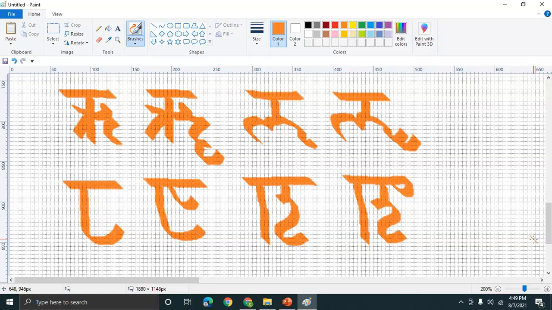So whenever we do it, try to practice it with dedication, with a little bit of commitment. Then you will start loving each of these alphabets and their beauty, how they are created.